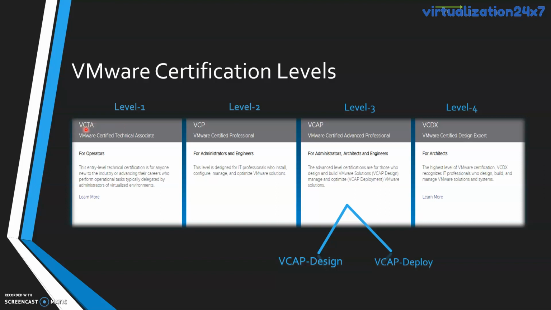Here we have the first level in these certification tracks, which is known as VCTA, which is VMware Certified Technical Associate. Now this is optional. You can directly start from level number 2 as well, which is VCP, that is VMware Certified Professional. And then if you're at level 2, only then can you move to level 3.